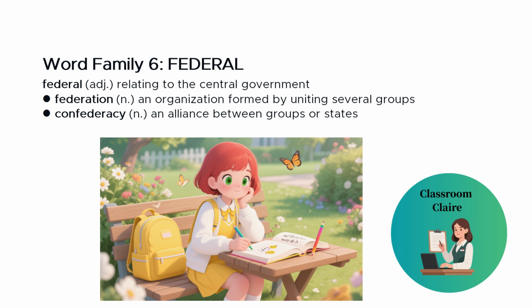Related words include federation, which is an organization formed by uniting several groups or states. For example, the United States is a federation of 50 states. We also have confederacy, which is an alliance between groups or states. The most famous example in American history is the Confederate States during the Civil War.